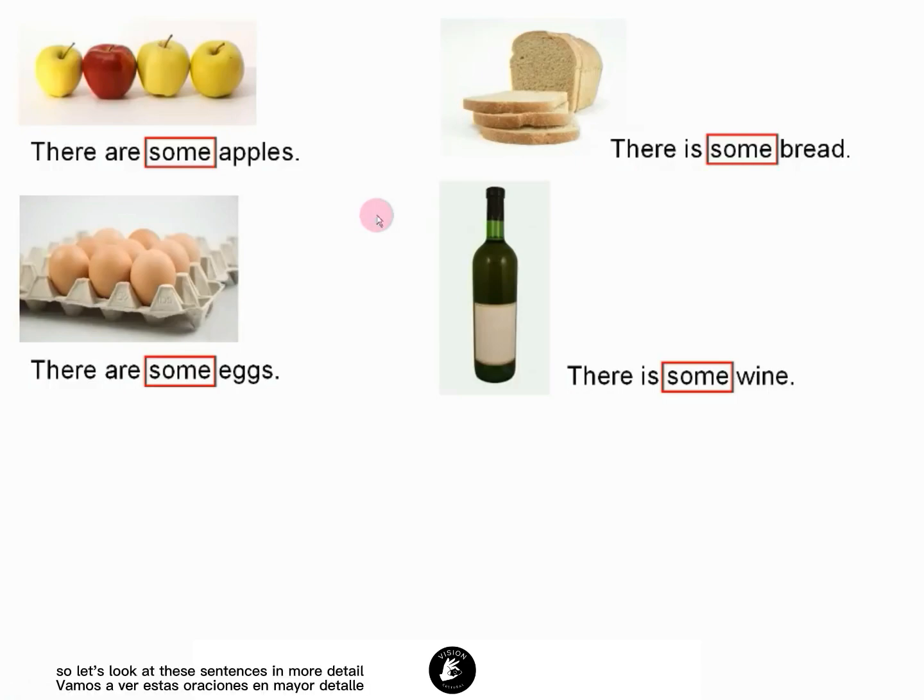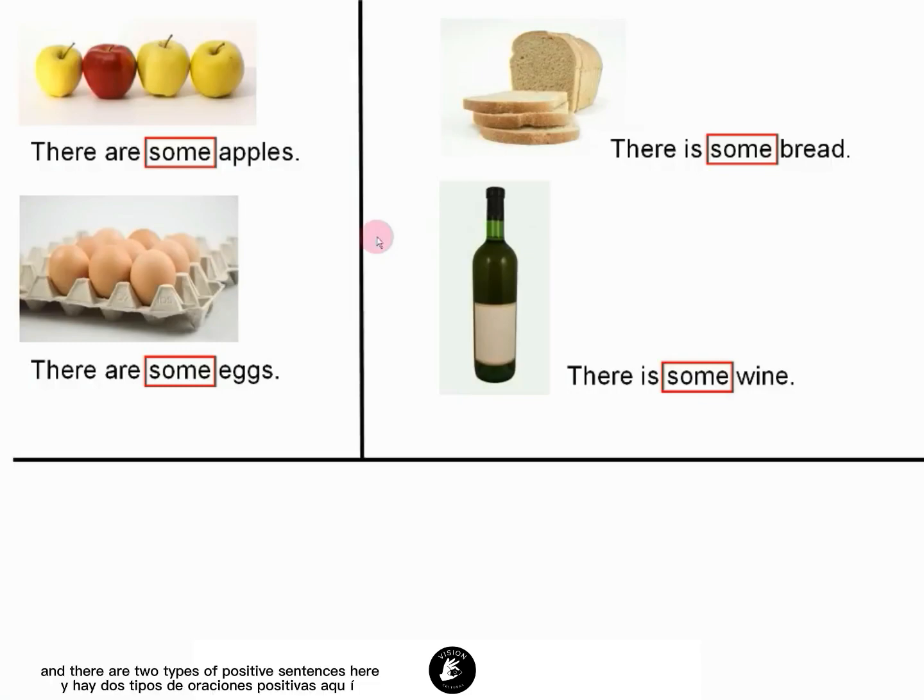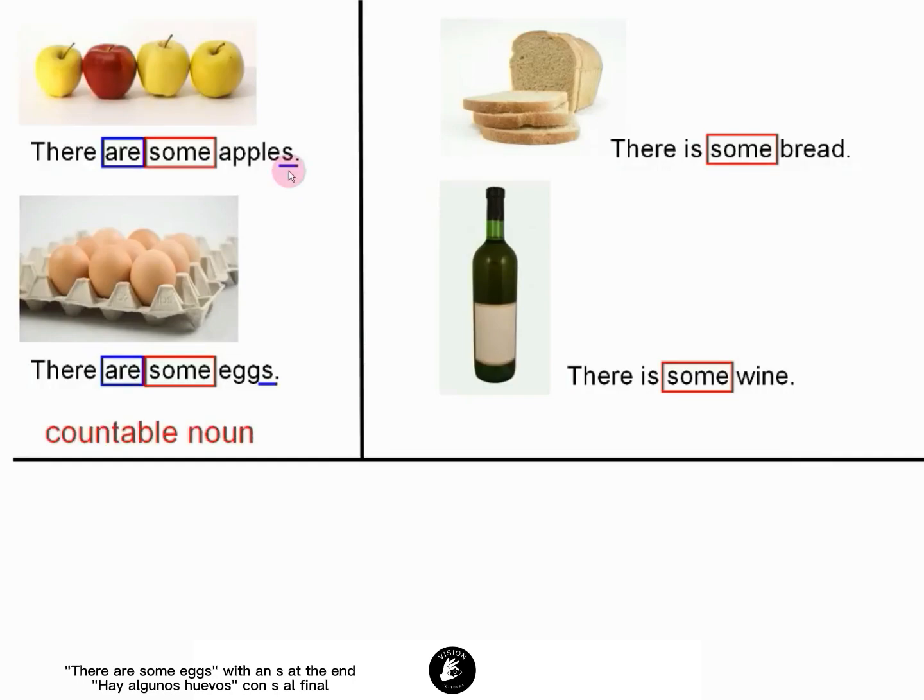Let's look at these sentences in more detail. The first thing we see is that they are all positive sentences, in the affirmative. On the left, this is in the plural. There are several apples, so the verb is in the plural, there are. And the noun is in the plural, apples, with the letter S. It is the same for eggs. There are some eggs with an S at the end.